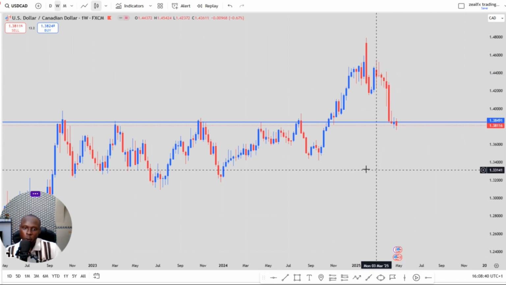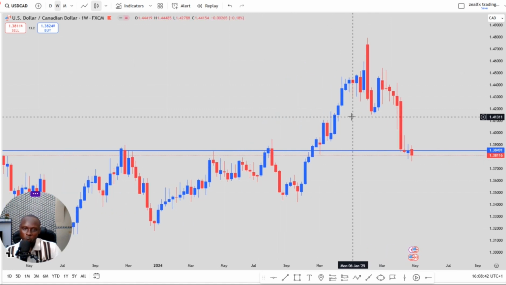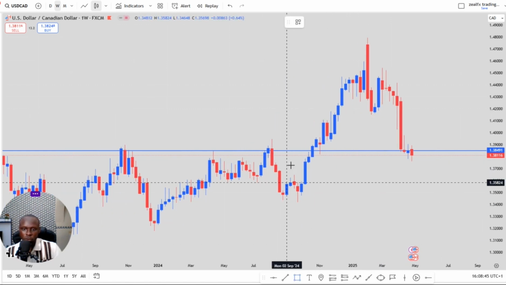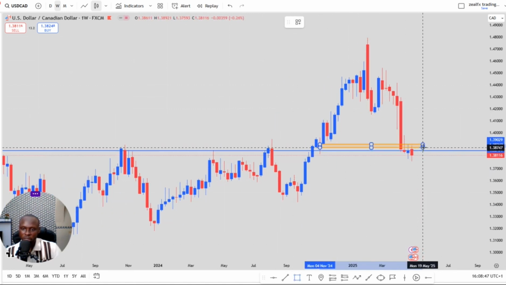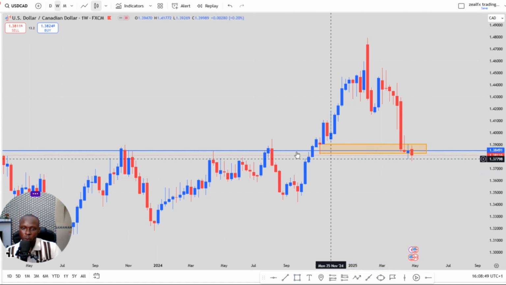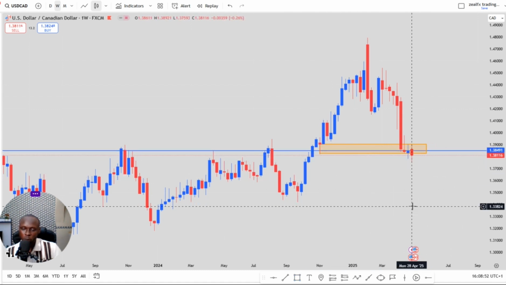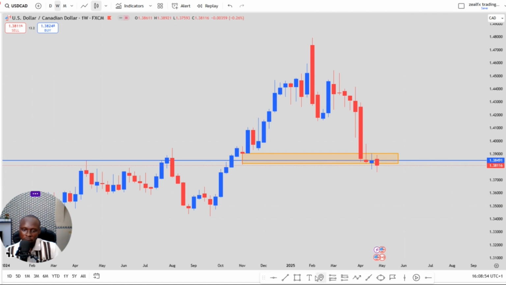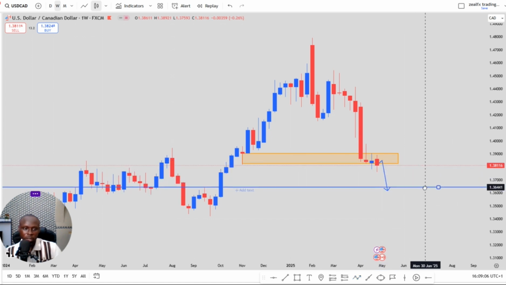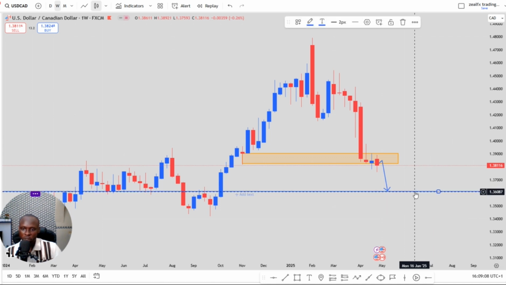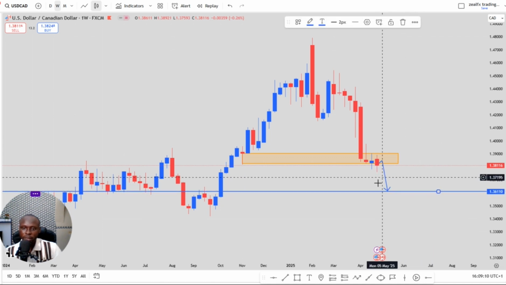USD/CAD on my weekly chart converted this support into a resistance level. So long as price converted this support into a resistance level, we'll be expecting price to take our supply from this resistance level before we see a further push to the downside. We're expecting the USD/CAD to drop to this support level in the coming weeks. So USD/CAD has a good potential for a sell this week.